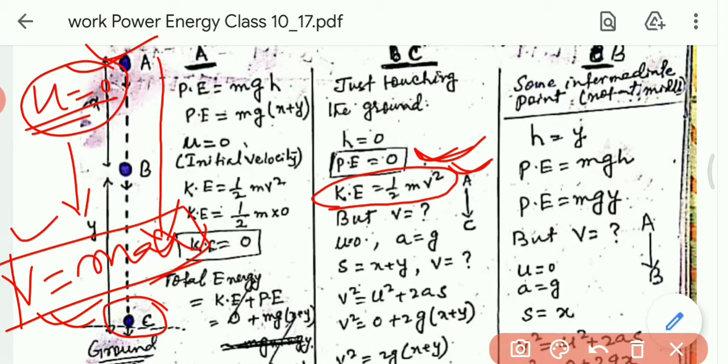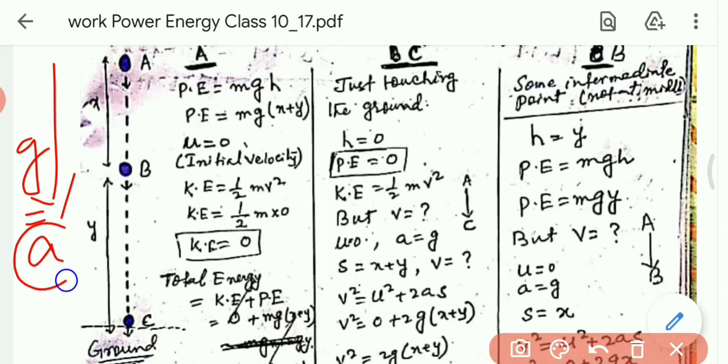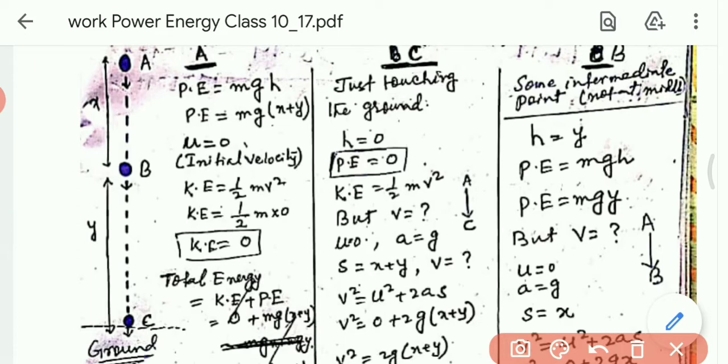Now what will be the g? Here g is the acceleration due to gravity. Acceleration is denoted as a, and here the acceleration is acceleration due to gravity, so instead of a we will write g. Now, what is the distance from A to C?